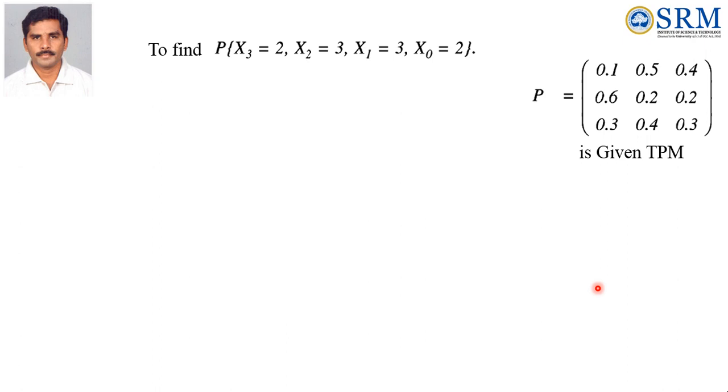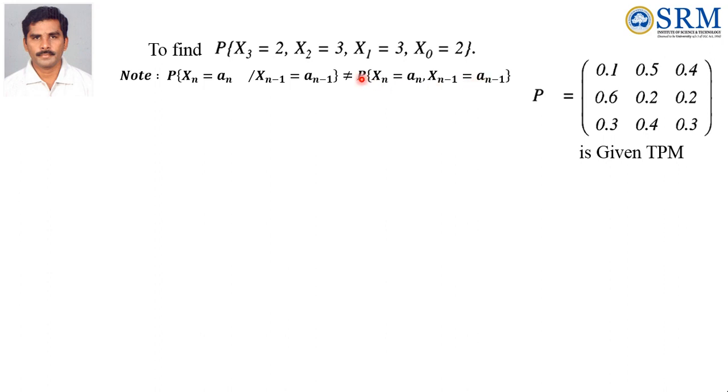Now we will find the probability of x3 equal to 2, x2 equal to 3, x1 equal to 3, x0 equal to 2. Here it is the multiplication law of probability. We need to find the probability of A, B, C, D. See one note: probability of xn equal to an given xn minus 1 equal to an minus 1 is not equal to probability of xn equal to an, xn minus 1 equal to an minus 1.